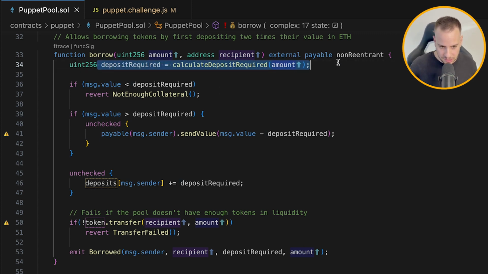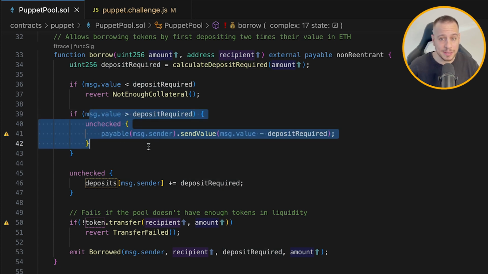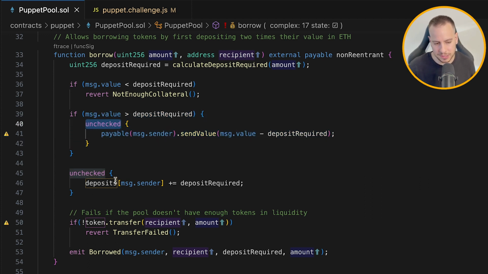And this is the deposit required, right? So this is how much ETH we need to deposit in order to get the DVT amount that we are requesting. And if we didn't send it in the message value, then we're going to revert with not enough collateral. Now, if the message value is greater than the required deposit, then we're going to send the delta, right? So if the user paid too much ETH for the amount that they want to borrow, we send it back so it won't be stuck in the smart contract and it will be fair for the user.